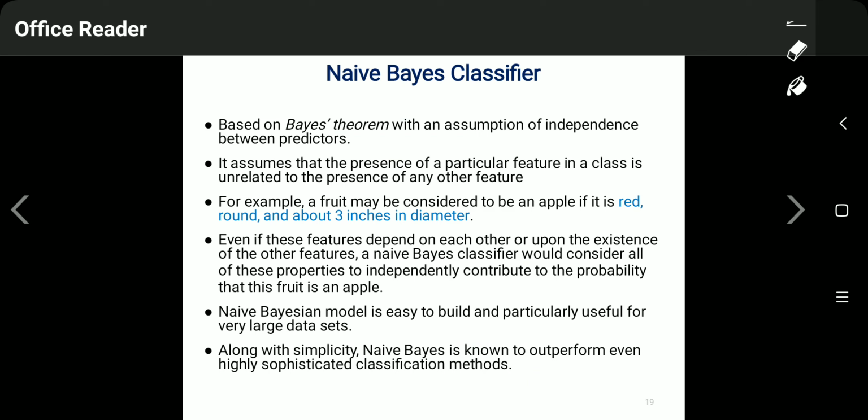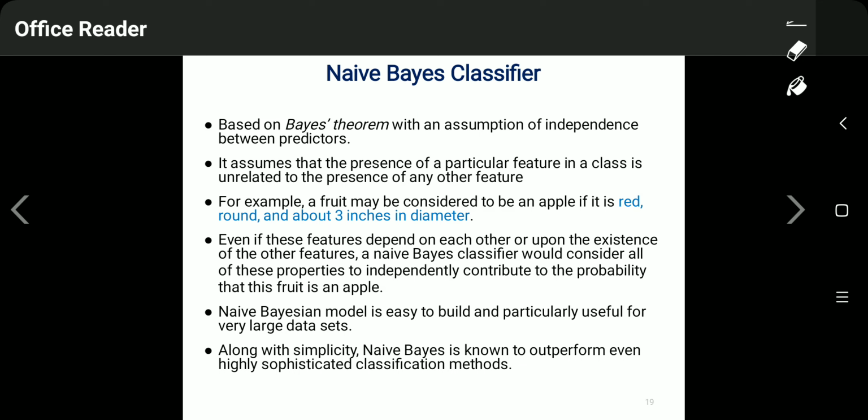They may be dependent, but it always assumes that these features are independent, and this helps in calculating the posterior probability of occurrence of that event, and the calculation complexity becomes much easier. Even if these features depend on each other or upon the existence of other features, a naive Bayes classifier would consider all of these properties to independently contribute to the probability that this fruit is an apple.